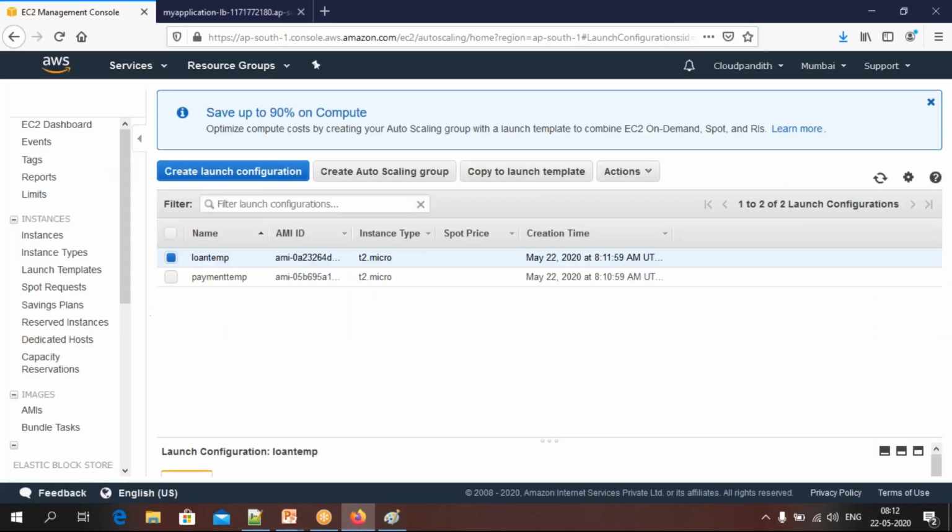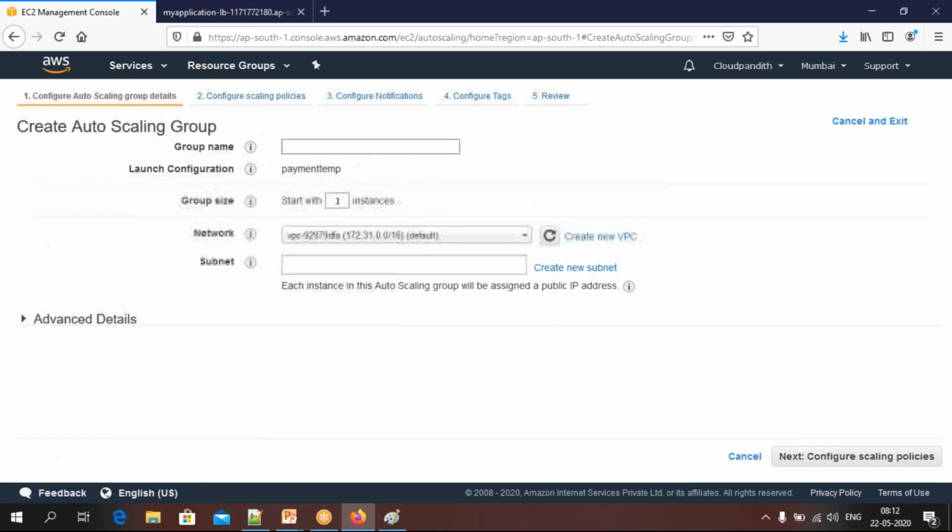Go to console again. First let's go with the payment group, and check only the payment configuration. See where I am, launch configuration. From this launch configuration you need to create a group. So select this, create an auto scaling group. This auto scaling group I can call payment group.